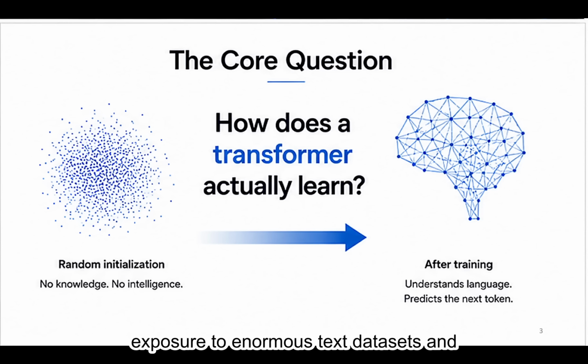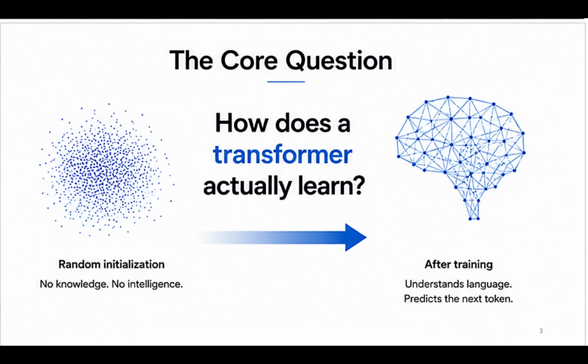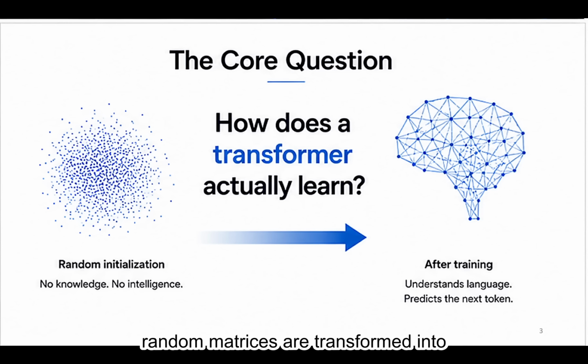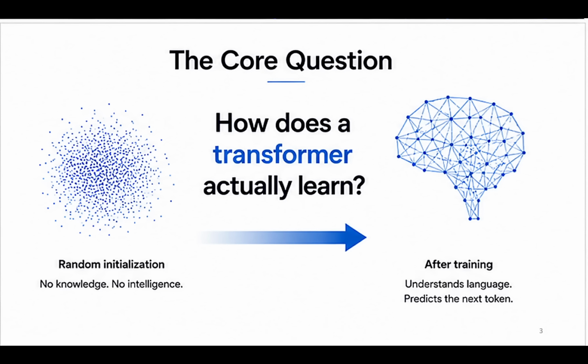Through exposure to enormous text datasets and billions of small optimization updates, random matrices are transformed into systems capable of producing coherent language and remarkably sophisticated behavior. By the end of this video, you should have a clear mental model of how that transformation happens. So, let's start with the fundamental question. How does a transformer actually learn?